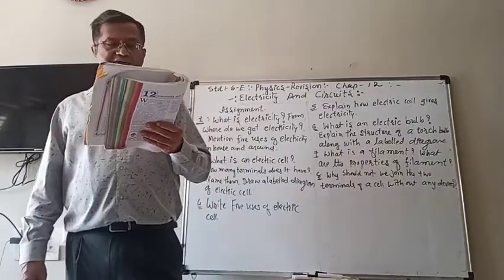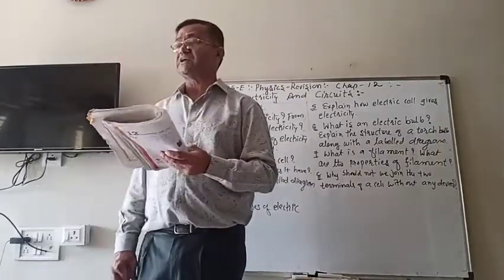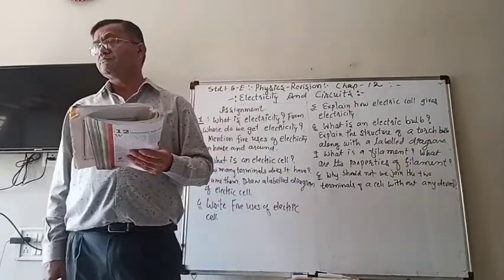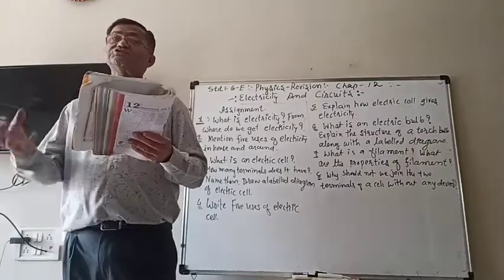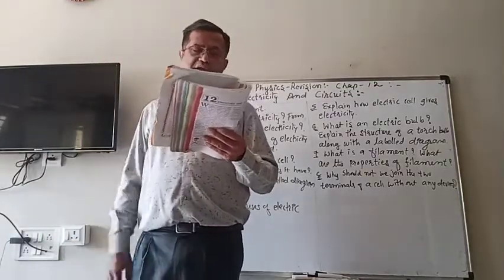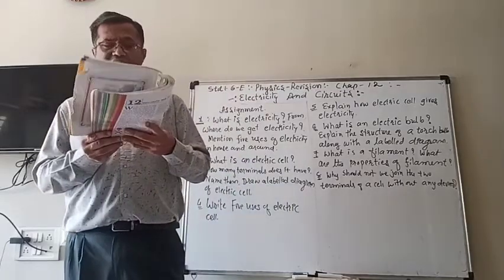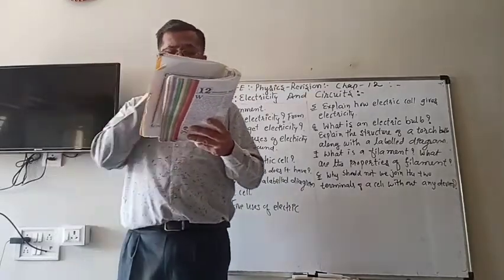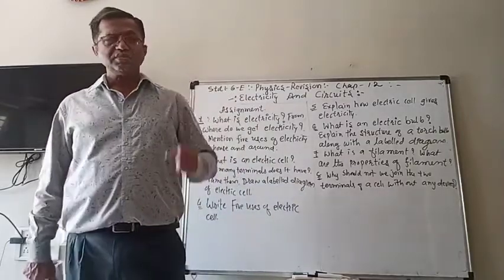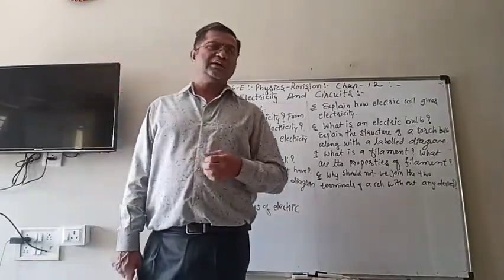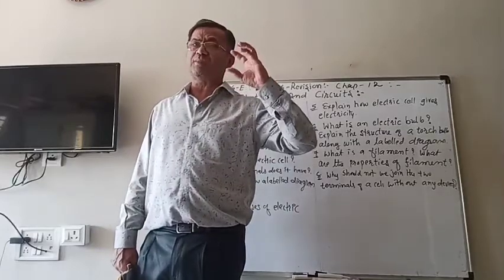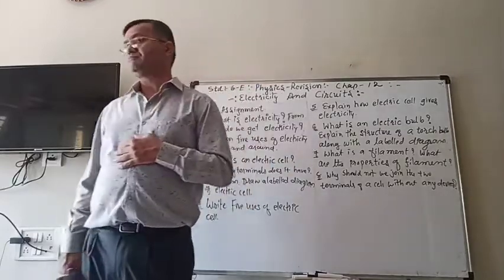And what is the filament? As I told you, the filament is the thin wire in the bulb which gives off light. The filament is made from a very special type of metal, because it must have the capacity to handle high voltage power.